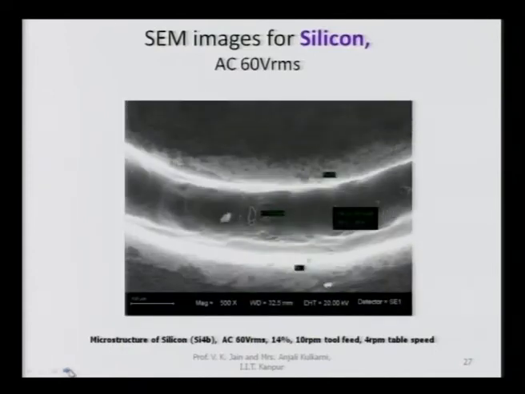Now, again silicon, you can see the cleanliness of the channel formed in the silicon workpiece. However, there is some debris also seen in this particular case, as you can see here within the circuit, and all these channels have been formed with the help of the electrochemical spark machining process, as I have explained to you.